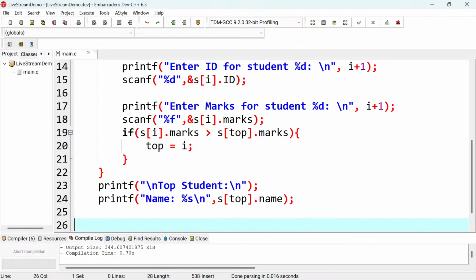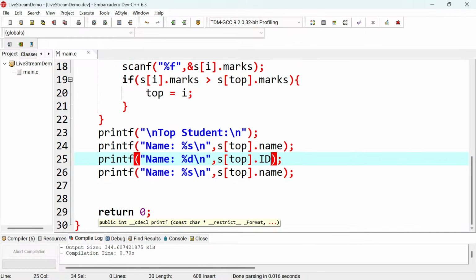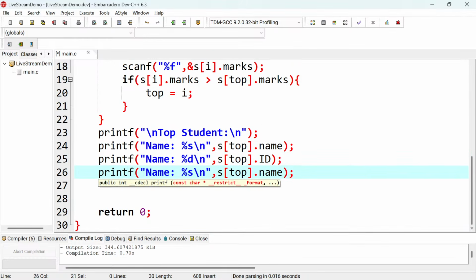Sorry, let me do this. So I'm going to print here percentage d for the ID there. Then I will do percentage f for marks there. I think I'm correct there because marks are using float.